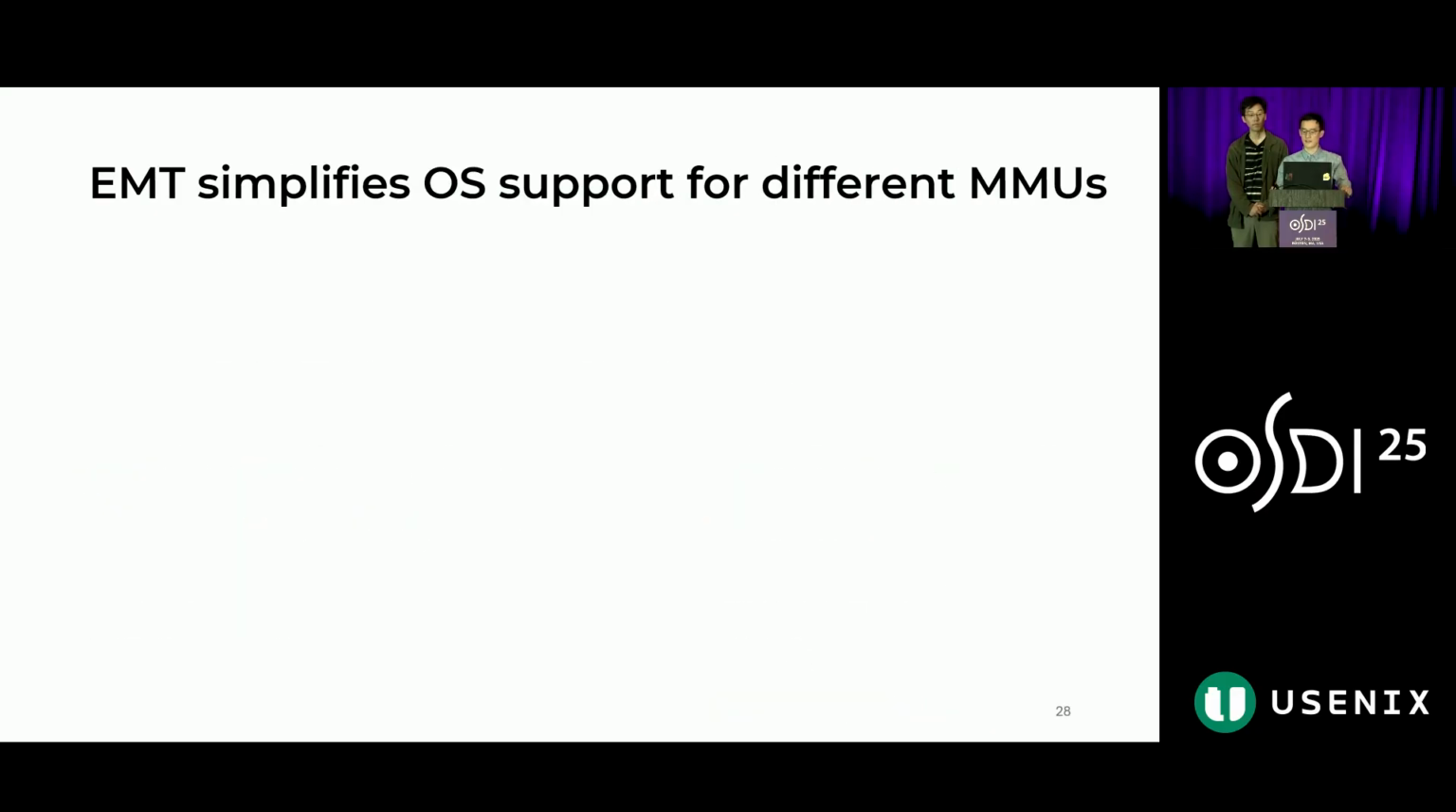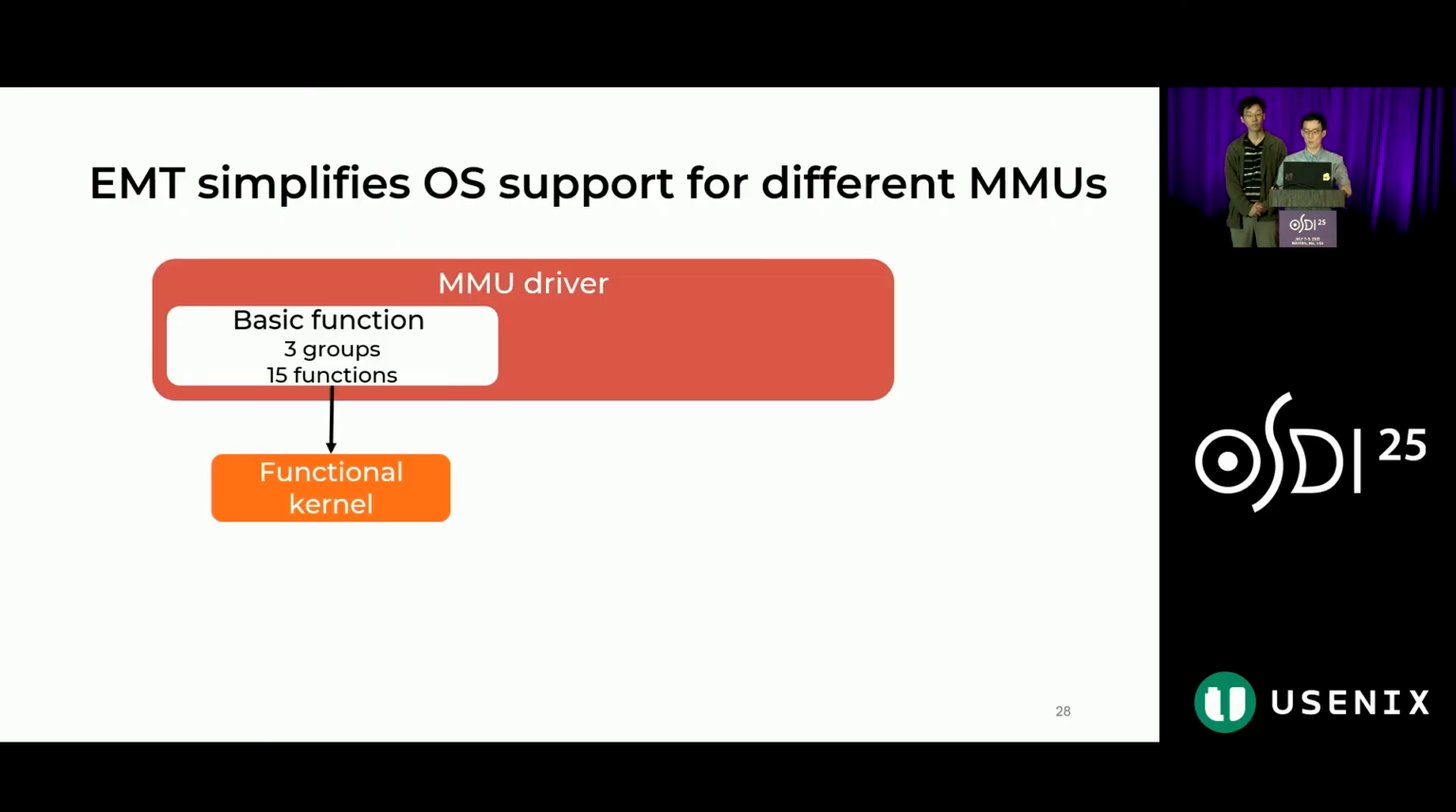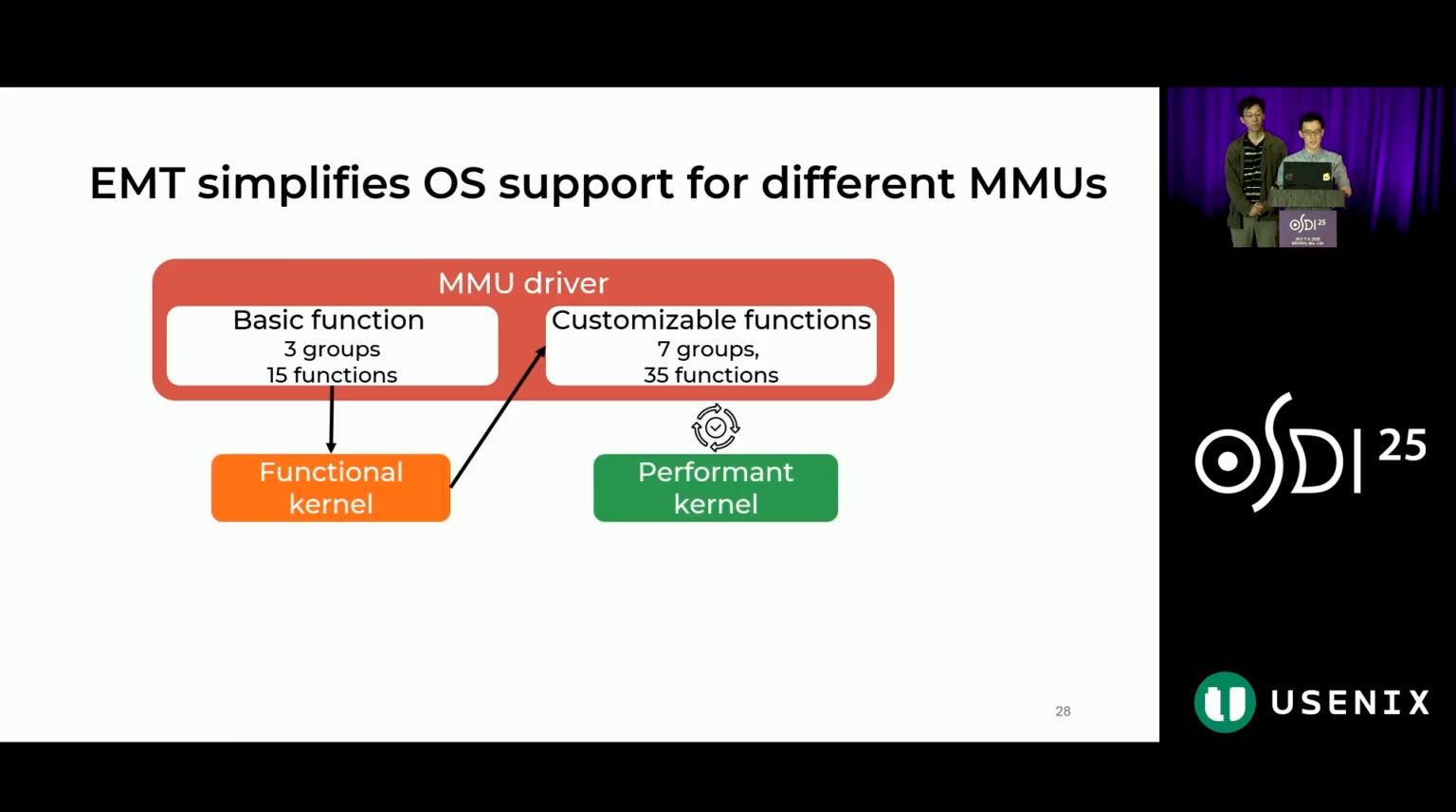EMT simplifies the MMU support process, and with EMT, we only need to work on the MMU drivers. We need to start with the basic functions, and implementing them will give us a functional kernel. Starting from the functional kernel, we can iteratively add customizable functions until we get a performant kernel. This iterative development and testing process is very developer-friendly.